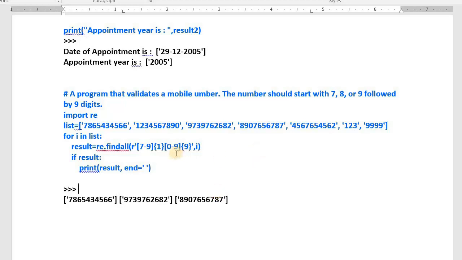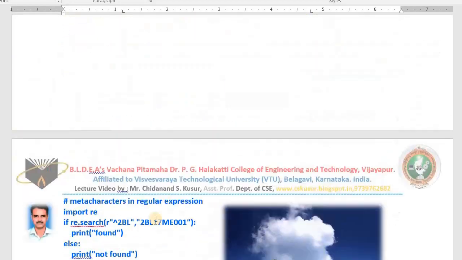This is what it is telling the machine: only one digit from this, only 9 digits from this. Now you have understood.